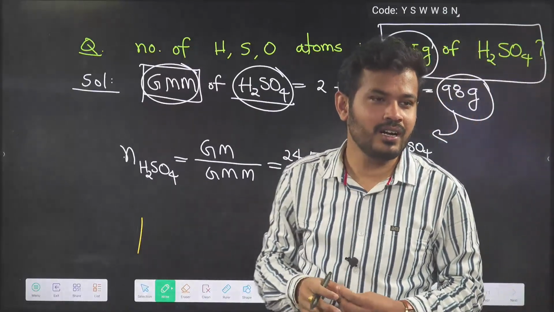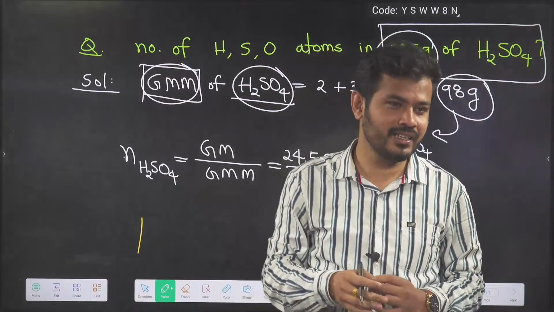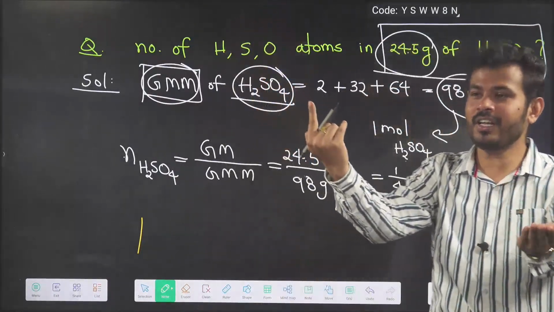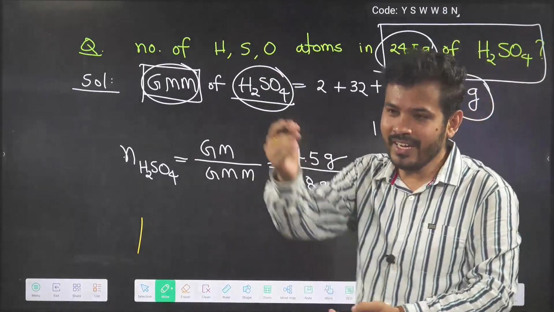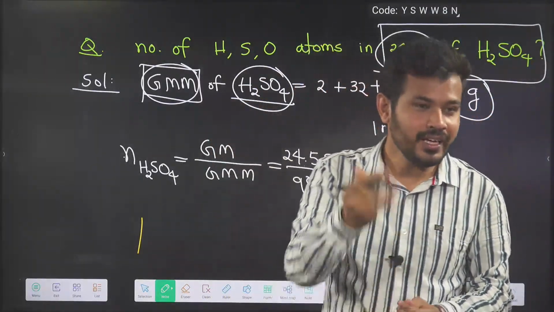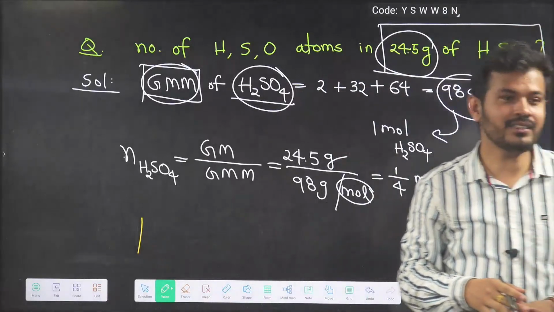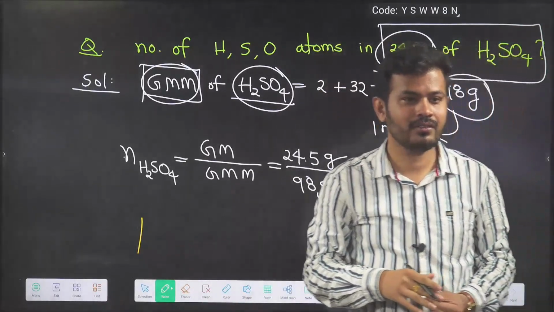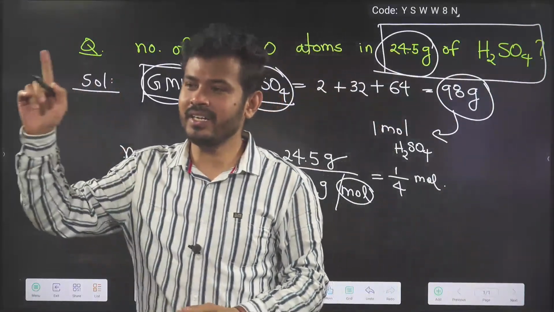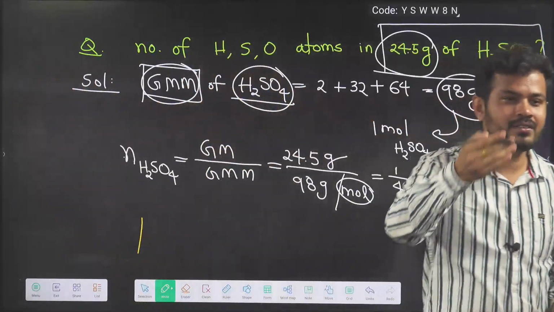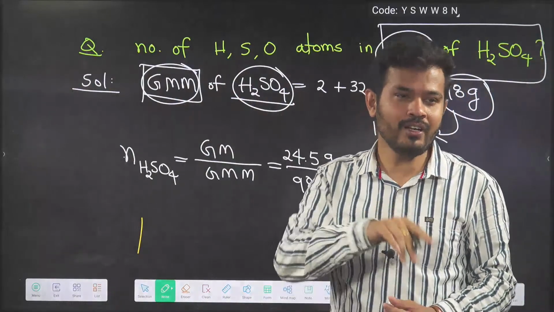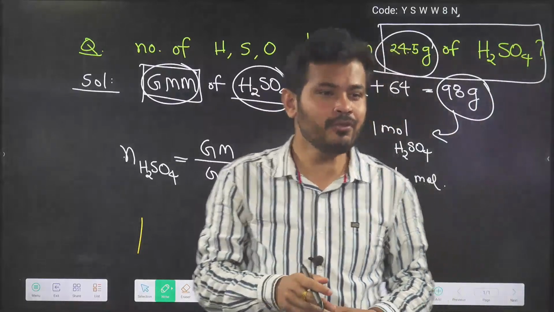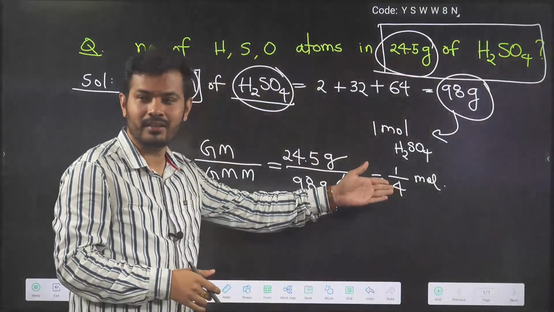Sohan has answered half. Several students are answering. Yes, half of it. 98 gram is 1 mole, 49 gram is half of it, so half mole. Again you do half of 49, it is 24.5, which will contain half of that. So 98 gram is 1 mole, 49 gram is half mole, and 24.5 gram is half of half. Hence 1 by 2 into 1 by 2, which is 1 by 4 mole. That is what we have calculated here.